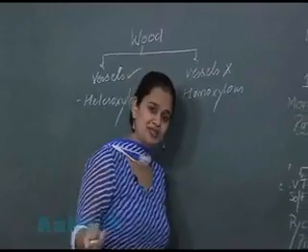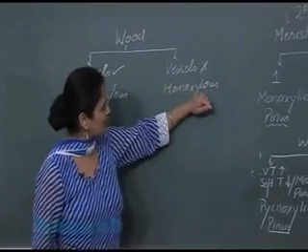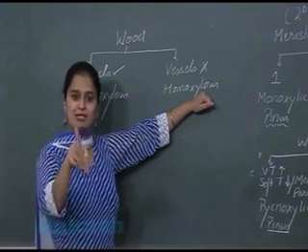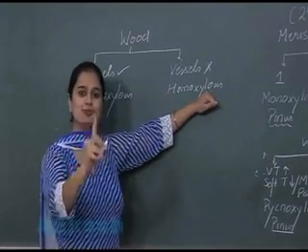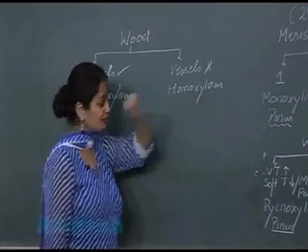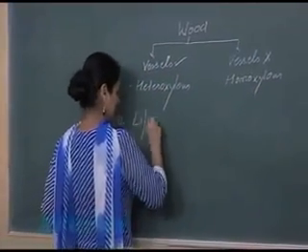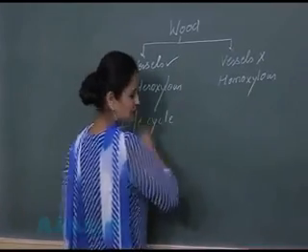So you know that in the gymnosperms the vessels are absent. So it is homoxylous wood, but the exception is which group? Which group is showing exception? That is Gnetales.